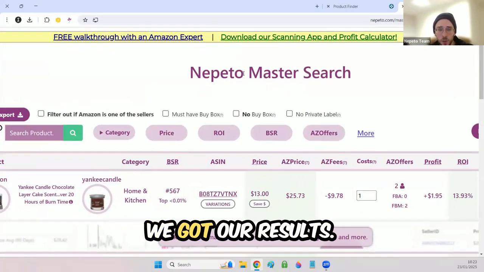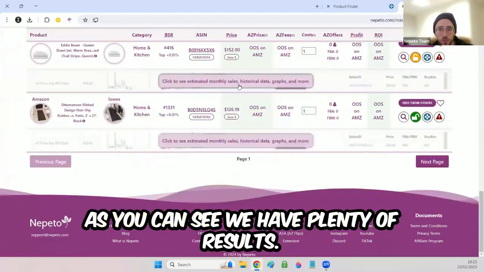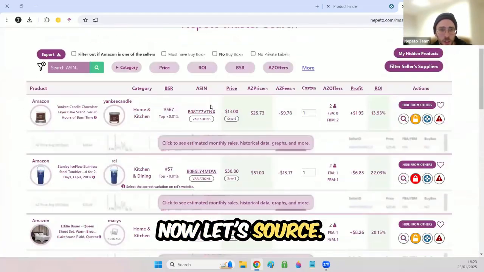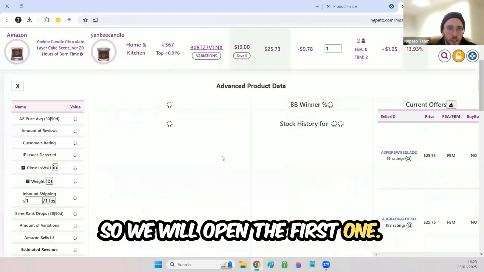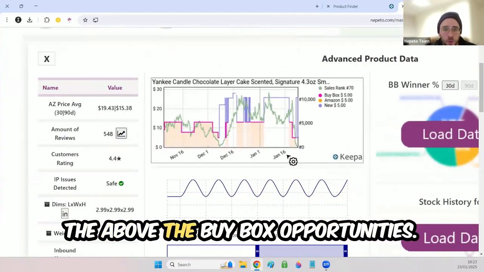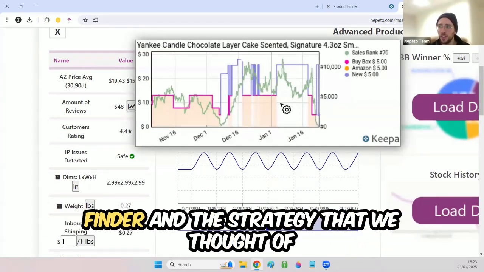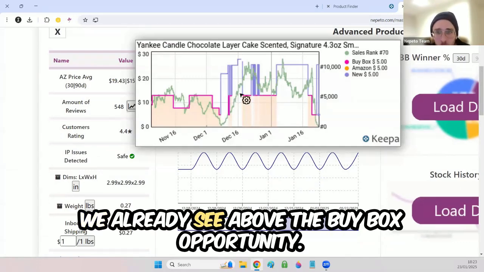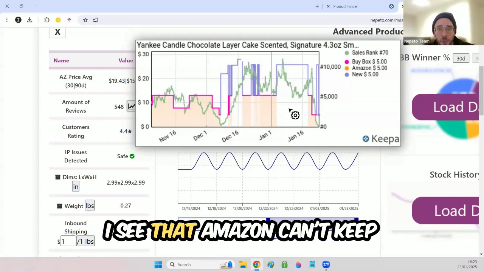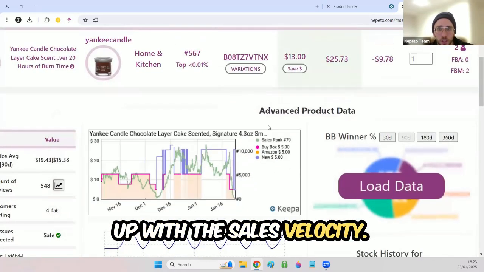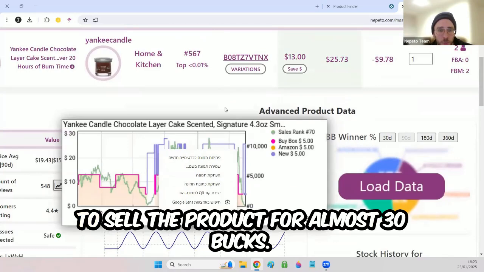Awesome, there we go. We got our results. As you can see, we have plenty of results. Now let's source. So we will open the first one. And now I want to search for the above the buy box opportunities. As you can see, using the Kiva product finder and the strategy that we taught, we already see the above the buy box opportunity. I see that Amazon can't keep up with the sales velocity. I can see that I will be able to sell the product for almost $30.